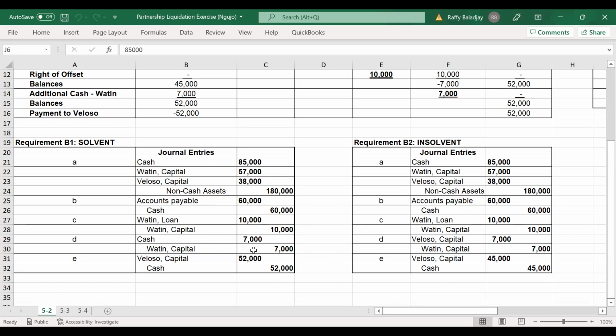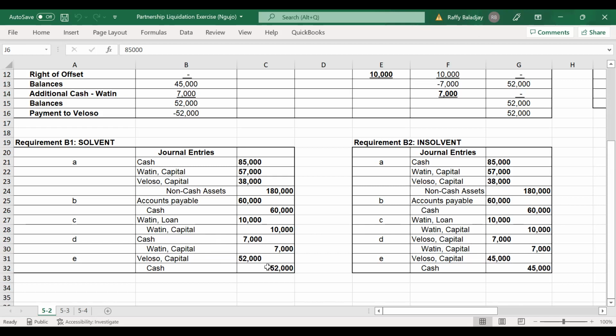On the other hand, partner Veloso will absorb the capital deficiency of Watin. So these are your entries. Debit cash, 7,000, and then credit Watin capital, 7,000. If partner Watin is insolvent, again, it will be absorbed by Veloso. So you will debit Veloso capital, 7,000, and then credit Watin capital, 7,000.